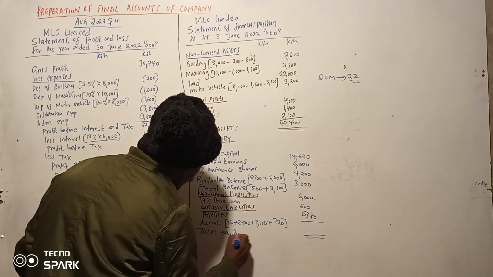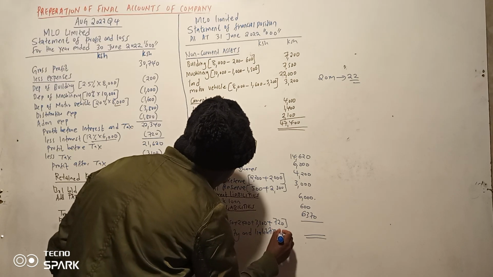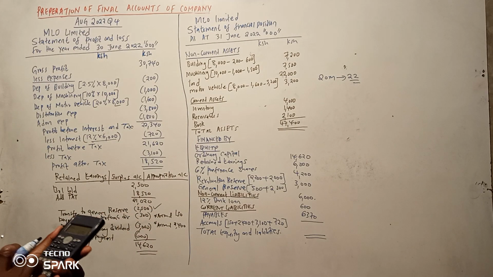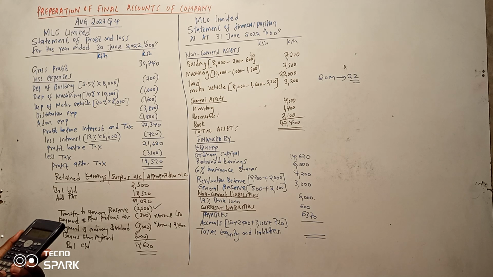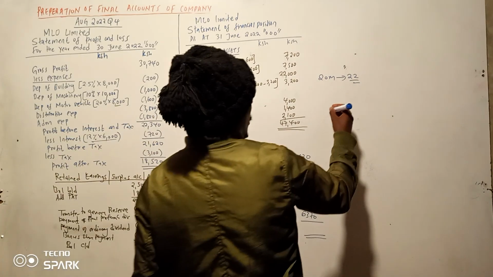Equity and liabilities. So 14,620. Oh, kuna kitu moja tujafanya. Ordinary share capital. So ordinary share capital account.